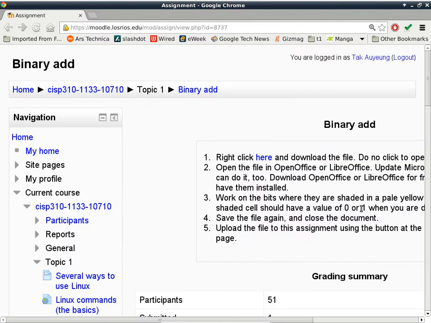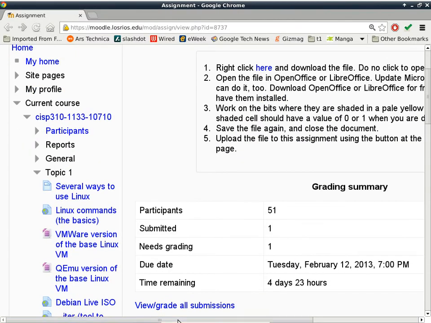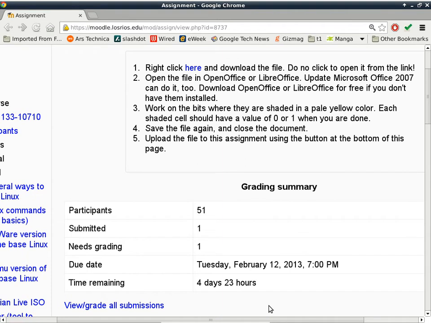It's called binary add. We got one submission already. Very good. It's due next Tuesday on the 12th, so you do have quite a few days to do it. Most of you who understand the material from the lecture, or from 440, can probably do this one in 5 minutes. The biggest overhead will be downloading the file and uploading it again. The actual part of the homework assignment should not take too long.